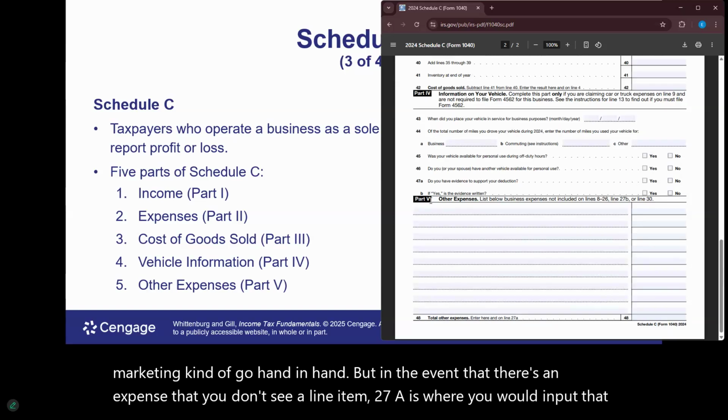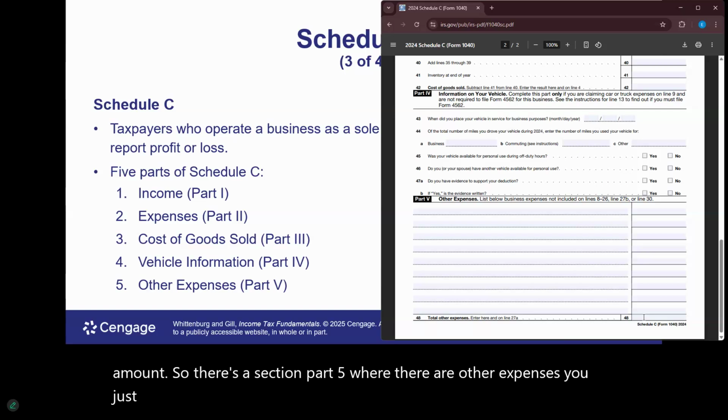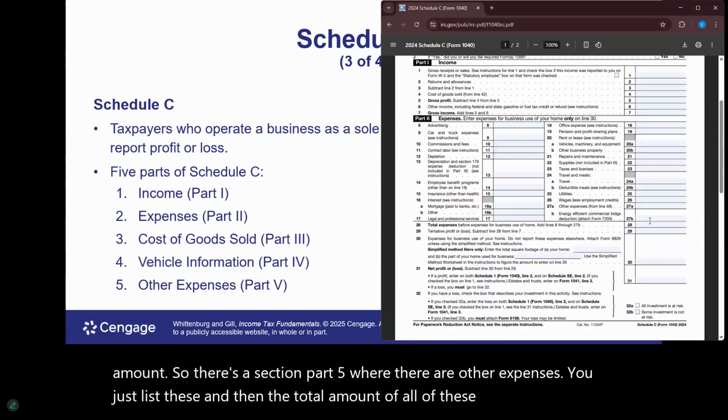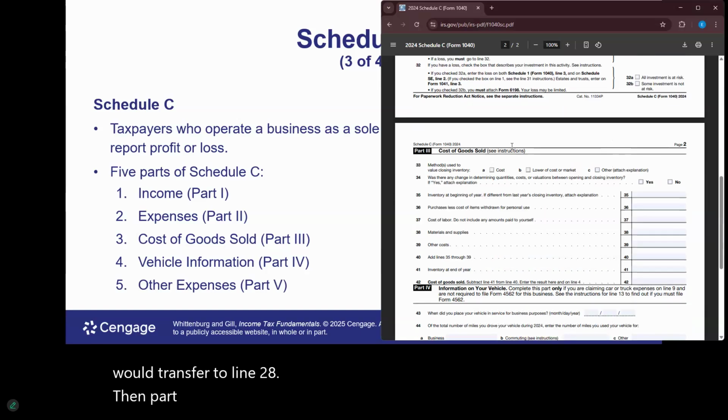So there's a section, Part 5, where there are other expenses. You just list these, and then the total amount of all of these other expenses would transfer to line 28. Then in Part 3, we have cost of goods sold.